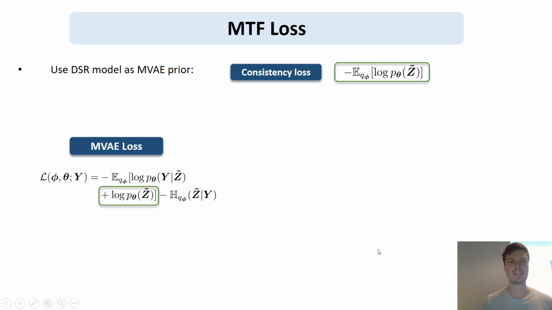So how does this look in terms of the loss? The first idea in the framework of multimodal variational autoencoders is to use the DSR model as the MV prior. We call this a consistency loss because we have two latent codes, of the DSR model and of the encoder of the MV, and we want them to agree as closely as possible because we say this is the prior of the latent states.